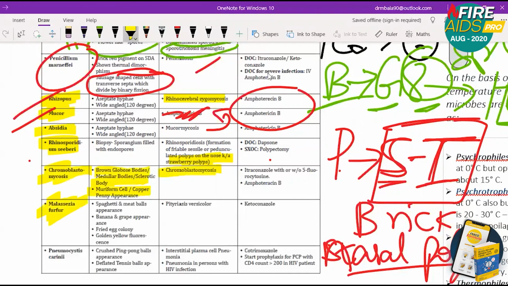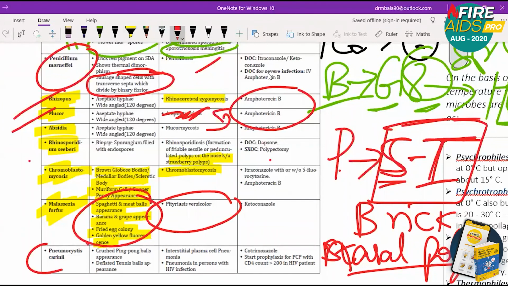Next is Malassezia furfur. Spaghetti and meatball appearance is seen. Banana and grape appearance is seen. Fried egg colonies are seen. Golden yellow fluorescence. So this Malassezia furfur is the first one we discussed. That is pityriasis versicolor. All these are important.